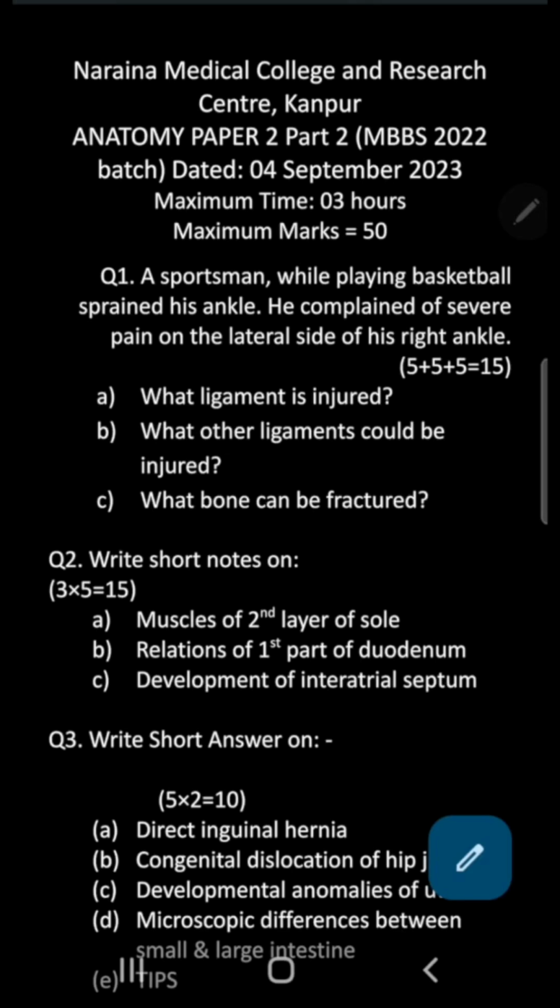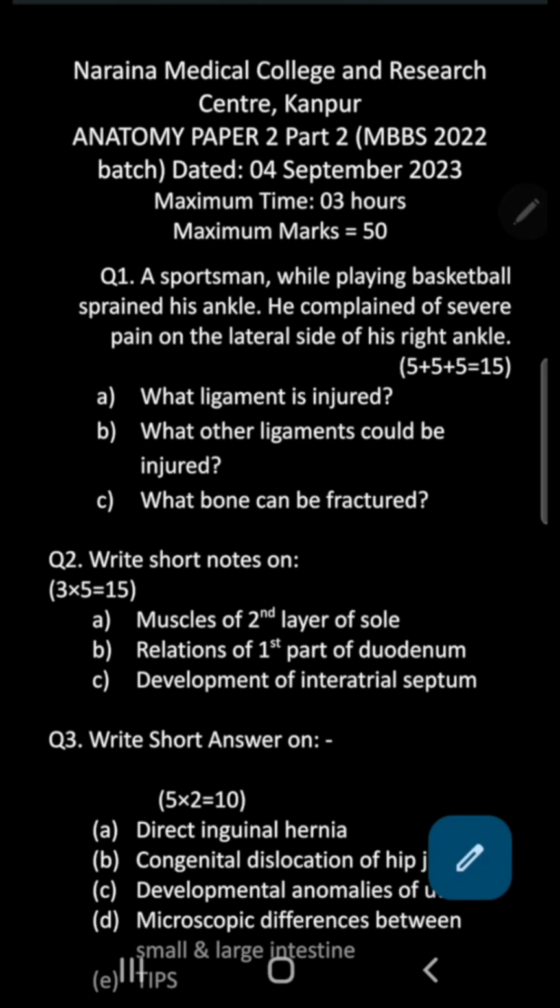Question number 2b. Relations of the first part of duodenum. This I have taught you in detail. Remember, the duodenum posteriorly is related by the gastroduodenal artery, common bile duct, the portal vein, and above to that is, remember, the artery of Wilkie, the supraduodenal artery of Wilkie. Don't forget to mention that also. And of course, the rest of the relations, you can mention them. The details are given in the book.